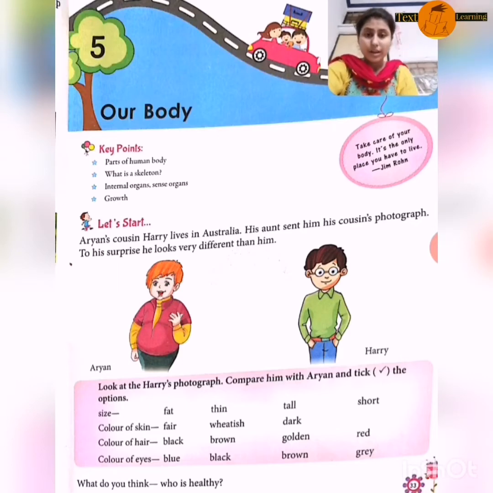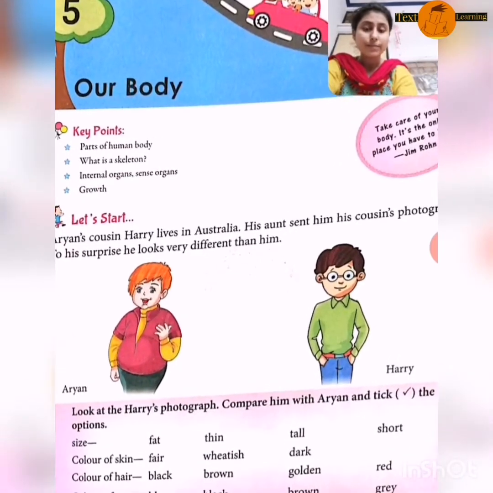So there is an activity in this pink box. Look at Harry's photograph, compare him with Aryan's and tick the option. The categories are given: size, color of skin, color of hair, color of eyes.